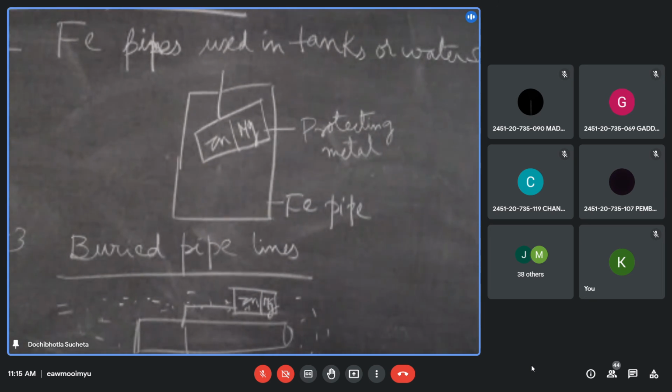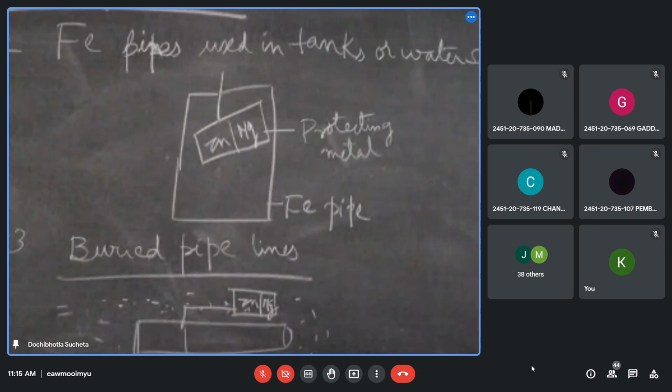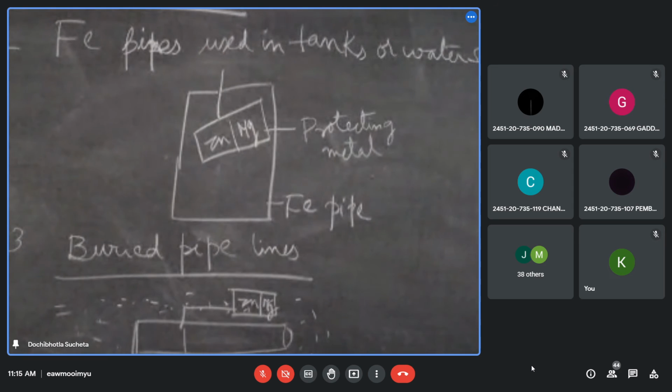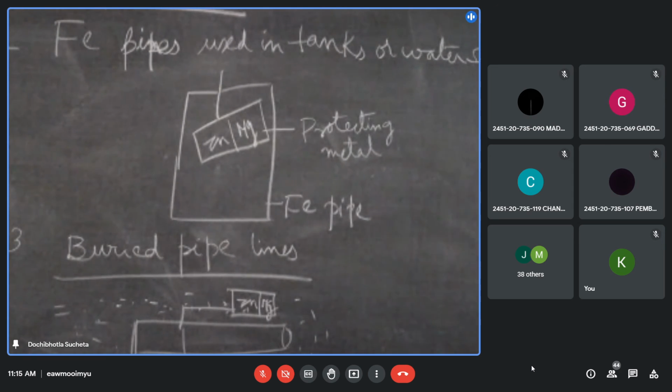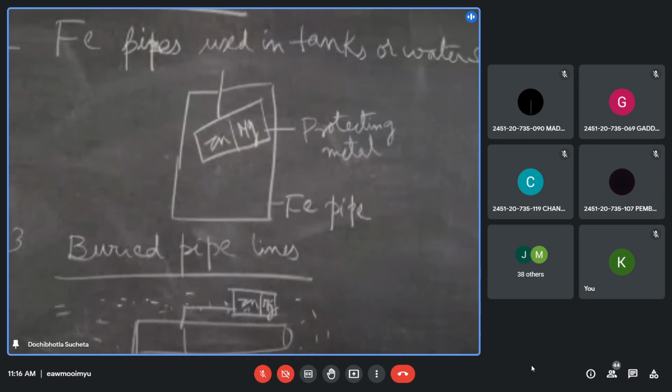Next one is impressed current cathodic protection. How is it protected? Now this base metal is connected to the cathode of a DC power supply. That's it. What will happen? Because the cathode is connected to the base metal, it will act as cathode and does not suffer any corrosion.